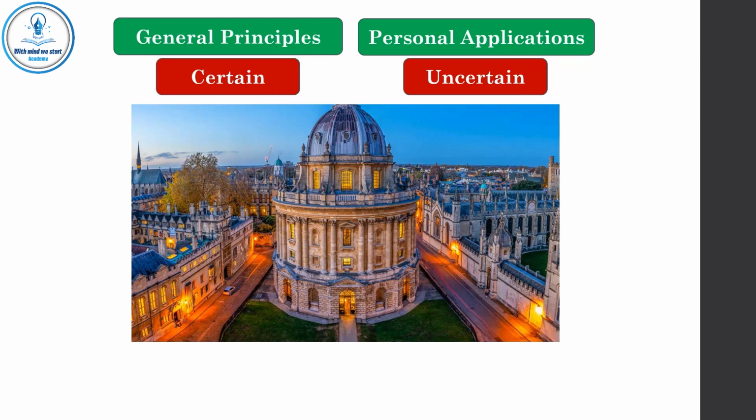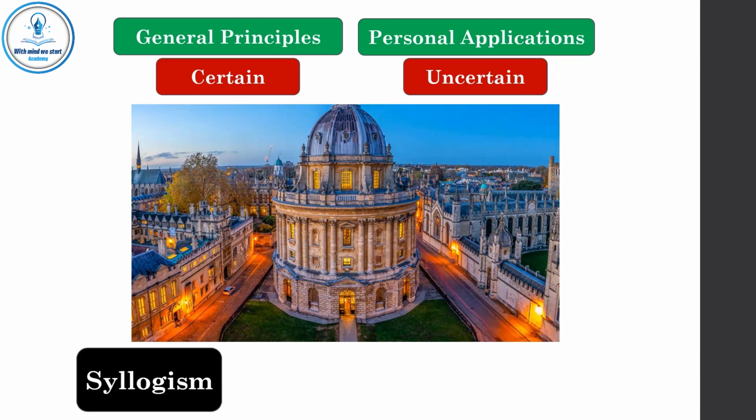For example, if you want to choose a university to study in, first, you must use a syllogism in the general principles. For example, good education needs good teachers and good teaching methods. Every good teacher and every good teaching method must respect individual differences. So, good education must respect individual differences.